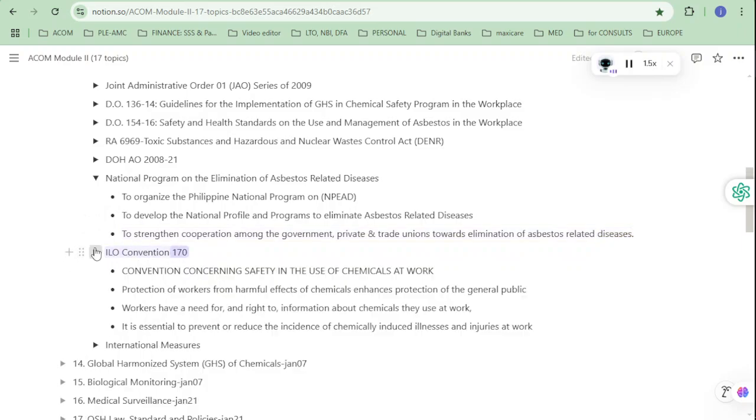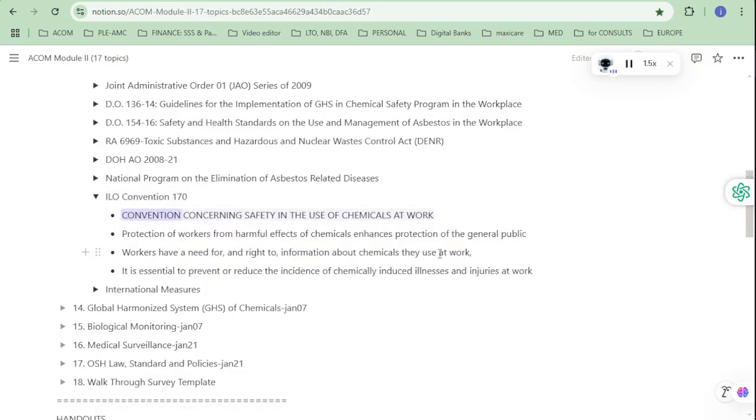ILO Convention 170: Convention concerning safety in the use of chemicals at work. Protection of workers from harmful effects of chemicals enhances protection of the general public. Workers have a need for, and right to, information about chemicals they use at work. It is essential to prevent or reduce the incidence of chemically induced illnesses and injuries at work.